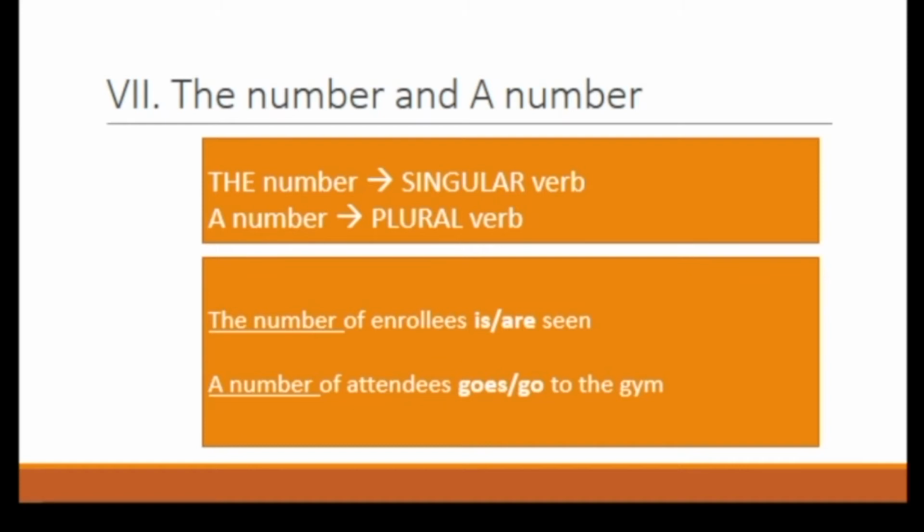On the other hand, the number of doesn't mean many. Think of it as one number. So even though that number might be large, the purpose of this expression is to compare this one number or amount with another number or amount. Let's try to answer this. The number of enrollees are seen. The answer is is. Why is? Because of the number. Next, a number of attendees go to the gym. The answer is go. Why go? Because of a number.